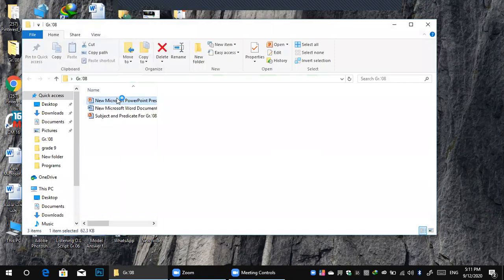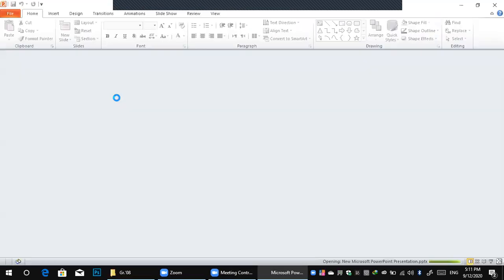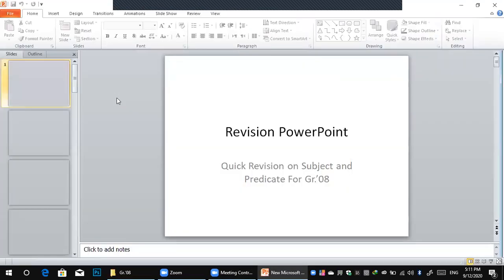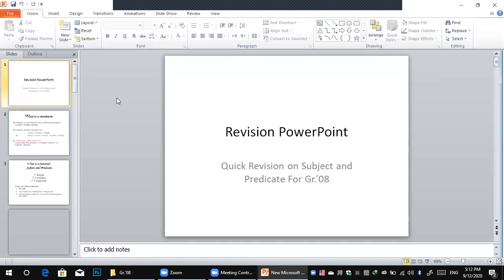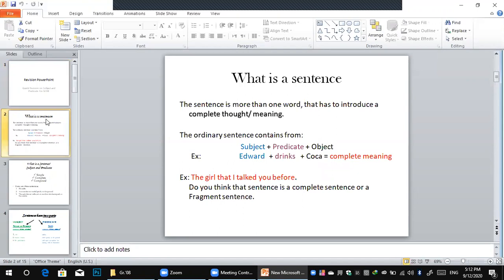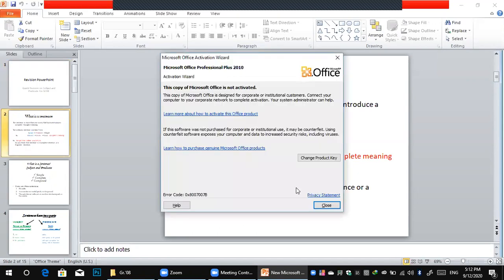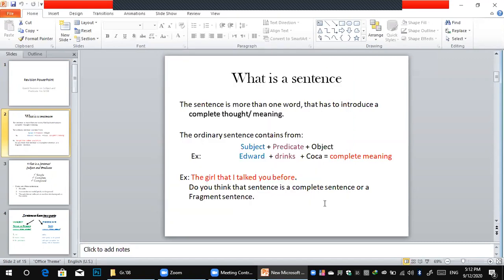So yeah, today we will talk about subject and predicate. I think you have a lot of background about subject and predicate. Firstly, before we start, what does an ordinary sentence mean?